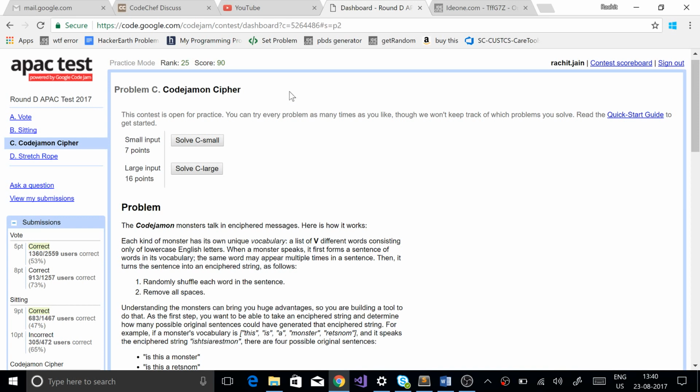So this time I will be talking about a dynamic programming problem from the Google APAC test 2017 round D. The APAC test, if you don't know, is a test conducted by Google, where they bring the top 50 or top 100 or top 200 performers to Bangalore or Hyderabad, and they take interviews over there for job opportunities. It consists of four questions, and right now I will be discussing the problem Monster Cipher, which is a dynamic programming based problem.